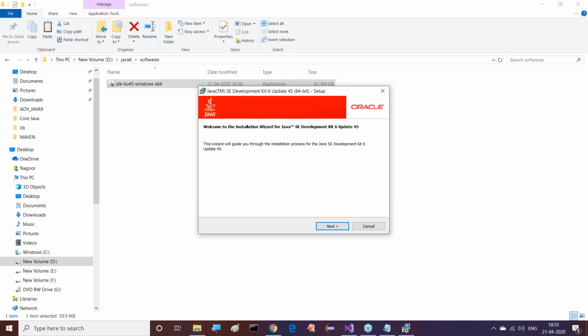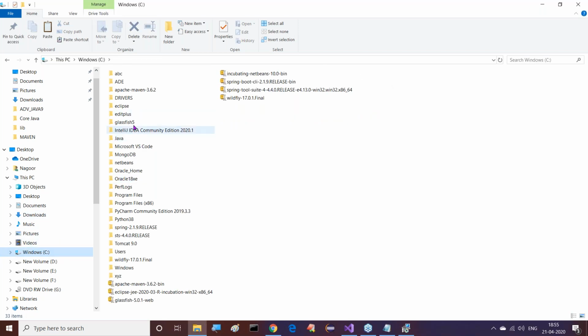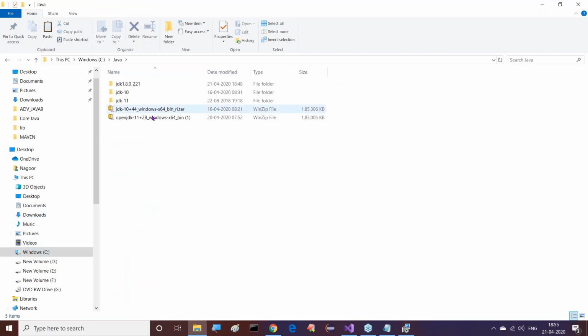The Java JDK is our actual Java software, and JRE has some libraries for executing our Java programs, and it provides a runtime environment. That point is sufficient at present. In the future, when I talk about JVM architecture, I will give more clarity on JRE, JDK, and JVM. But at present, if you want to install this version, two products are going to be installed. The first one is JDK, and the second one is JRE.